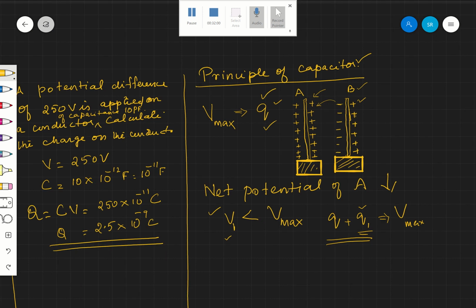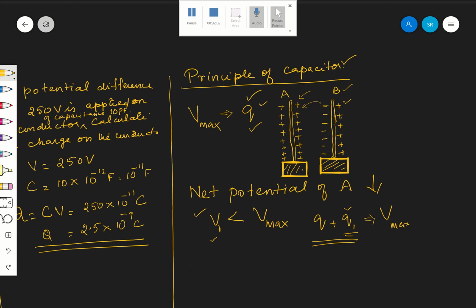Now next one, what am I doing? No, I am not happy. I want to increase its capacity even more. I want A to hold some more charges. So what can be done? What I am doing is earthing B. I am earthing B.